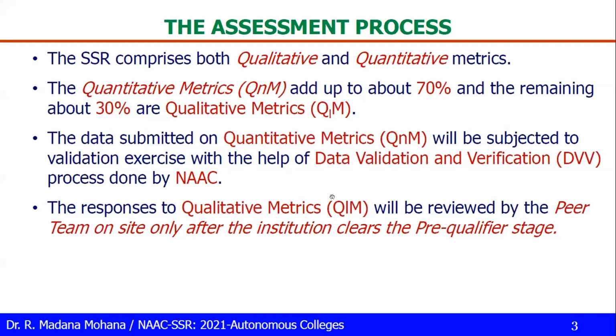Once the pre-qualification stage is completed, you will get confirmation through the login of your portal and you will get a confirmation mail also. Based on that, they will ask you to provide visit dates for the qualitative metrics reviewed by the peer team on-site visit. It depends on the college and the number of programs. Minimum two days, maximum three days of on-site visit will take place.